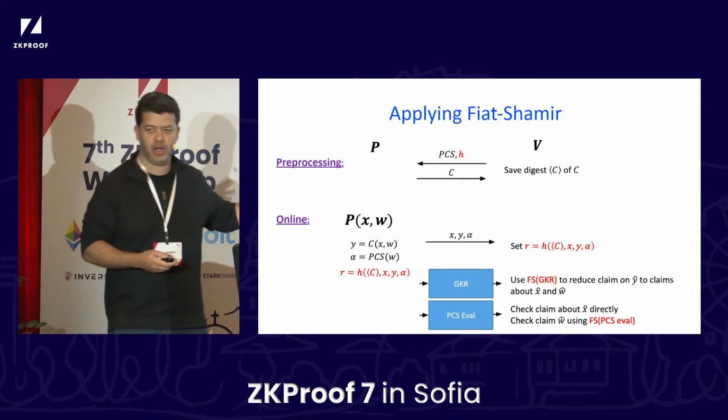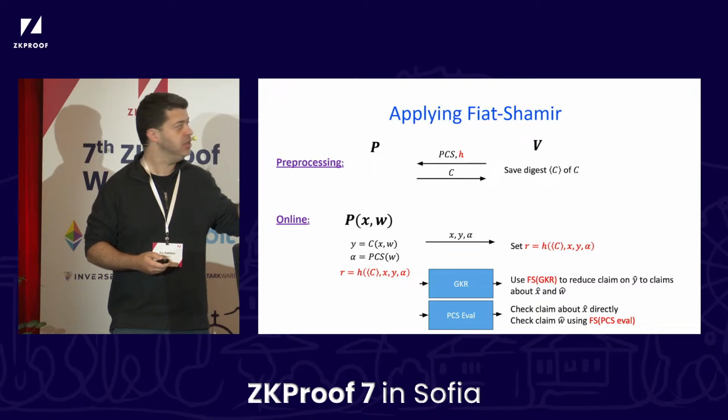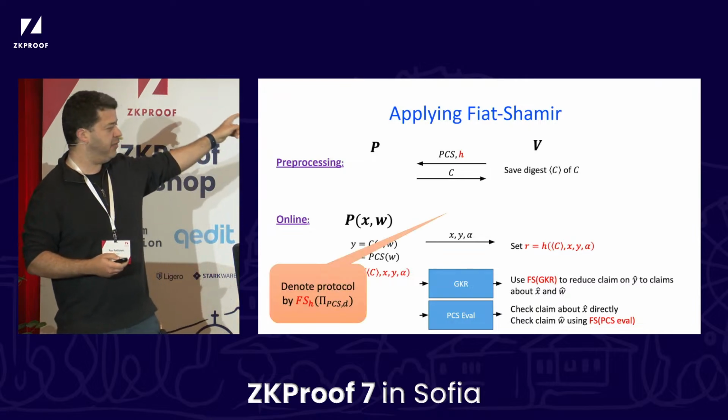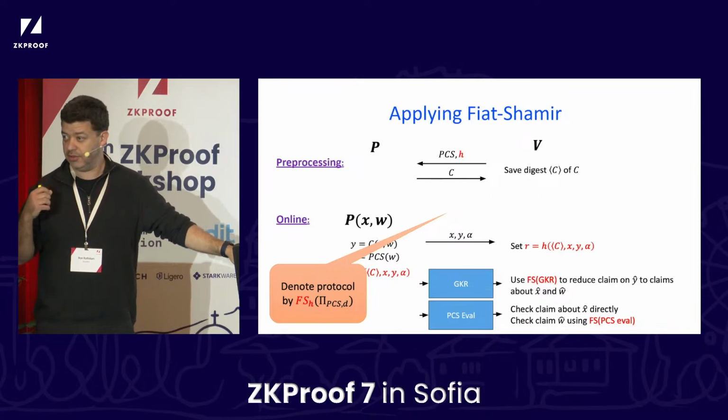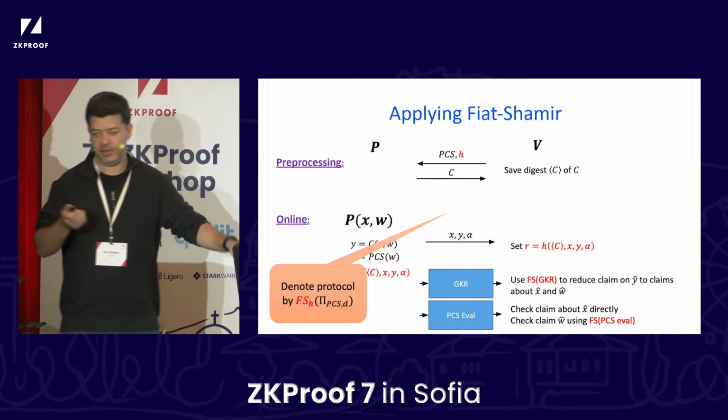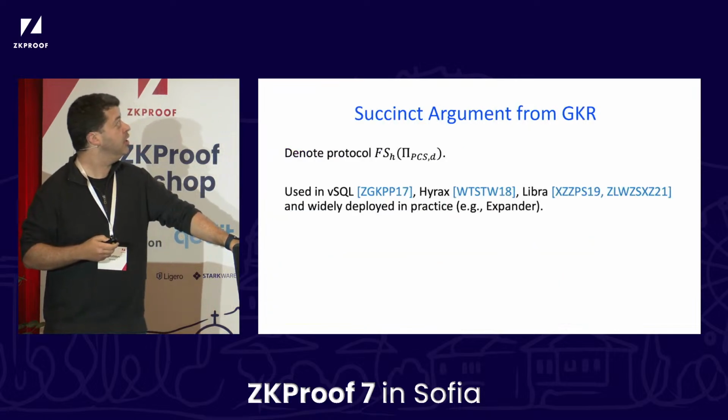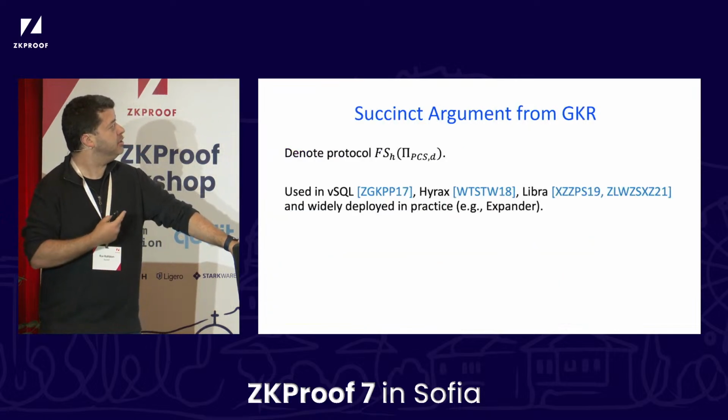Okay, so this is what the protocol looks like when you apply Fiat-Shamir to it. And we'll denote it by Fs sub H. H is the Fiat-Shamir hash function of the previous protocol. Okay, so this is the protocol that we want to attack. And this is the notation.